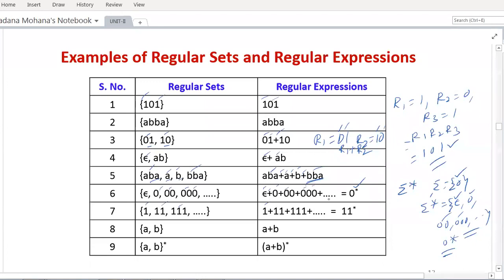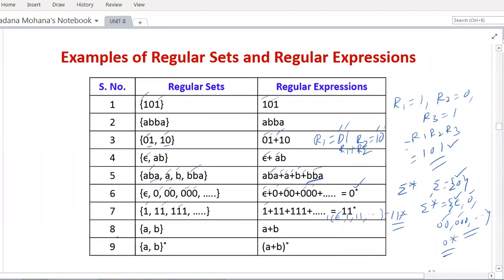So therefore, what you have to do is take 1 as common to the left side. Now this becomes null, comma, 1, comma, 1 1, and so on. Now you can see, epsilon, comma, 1, comma, 1 1 and so on is nothing but 1 closure. Now this becomes 1 1 closure. So like that you can simplify.